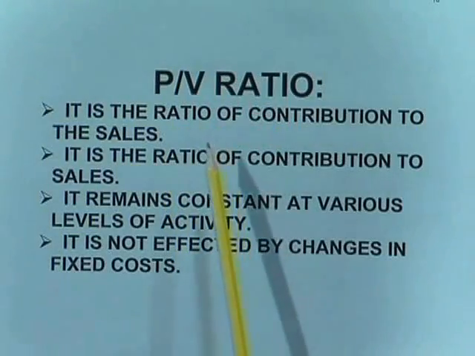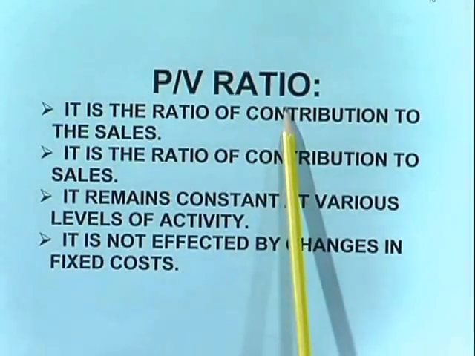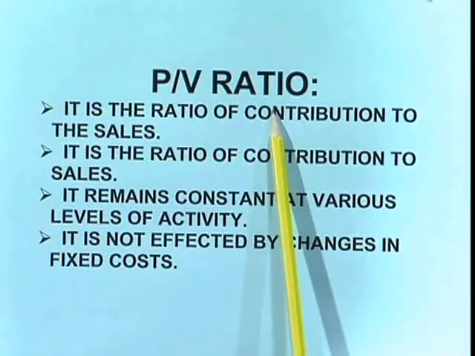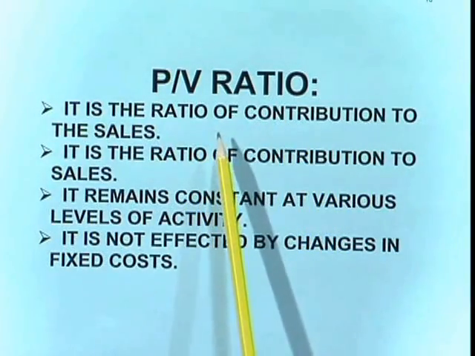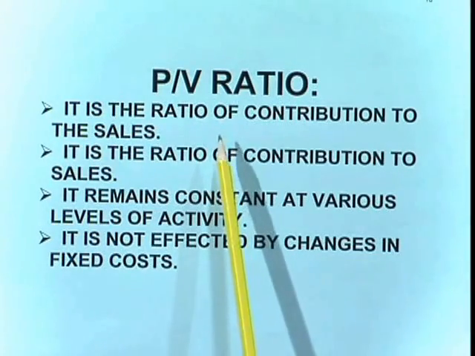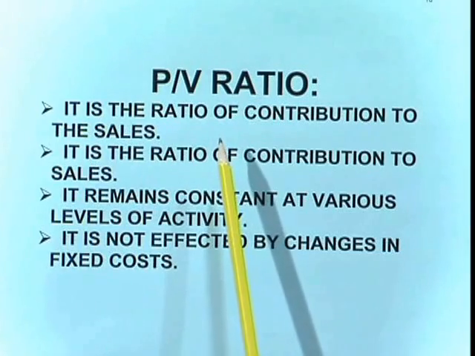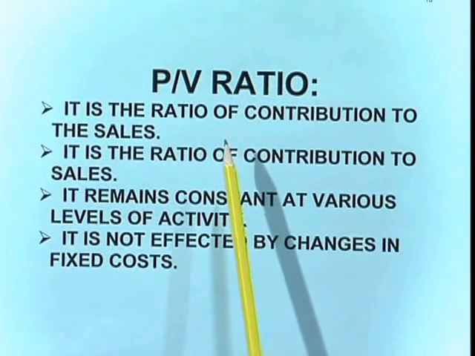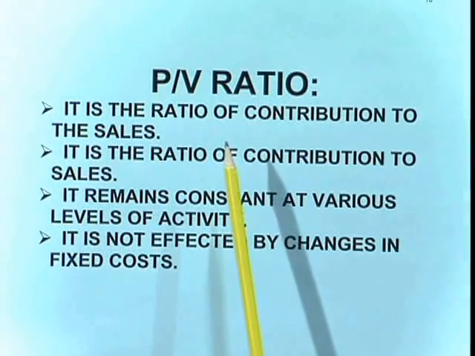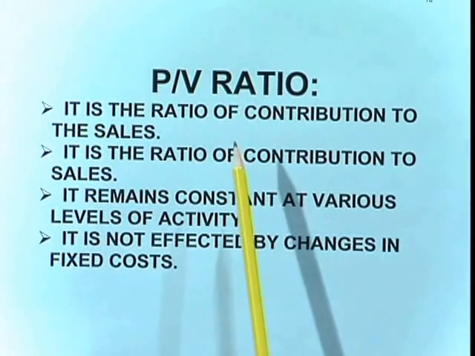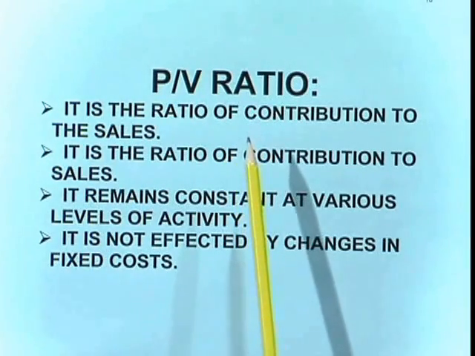Let us see another thing, the PV ratio, that is, the profit volume ratio. So, what is this profit volume ratio? At what volume, what is the profit that we are going to get, or at what profit, what is the volume that we require. For example, at 8 pieces if I sold, the profit I will get is 15 rupees. If I go for 9, 30 rupees. Or if I want to get 45 rupees of profit, the volume that I have to sell is 10 pieces. That is called a PV ratio.